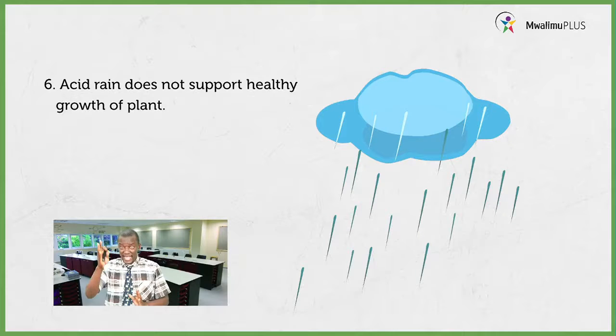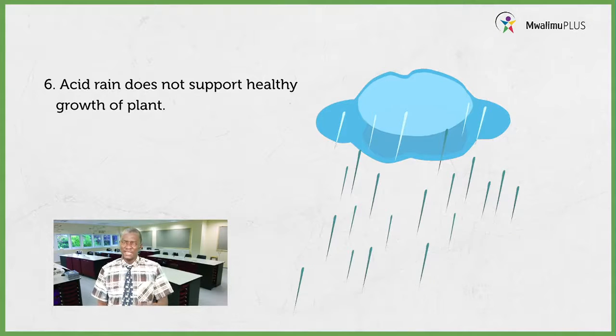And that is why sometimes you normally see the roofs of houses rusting. It is because of the acidic rain. And this acidic rain can even kill the plants. Just like you are seeing now that it is raining. It is able to kill the plants because it is not healthy for plant growth.